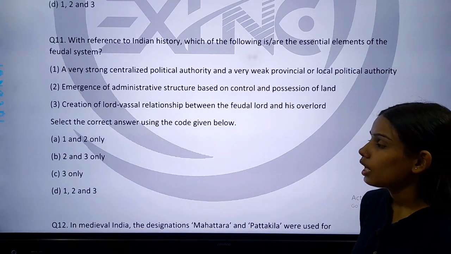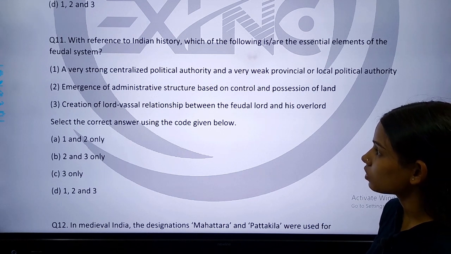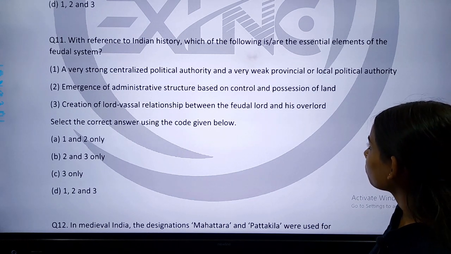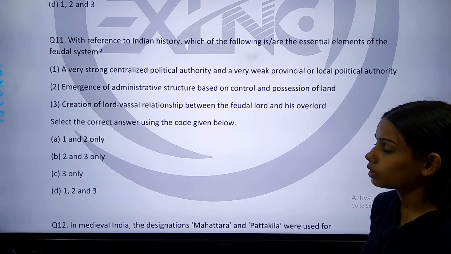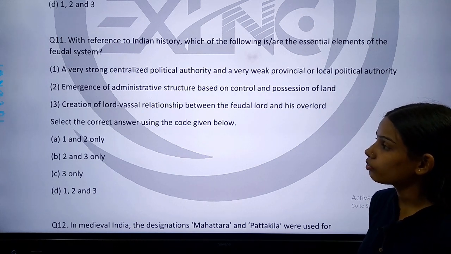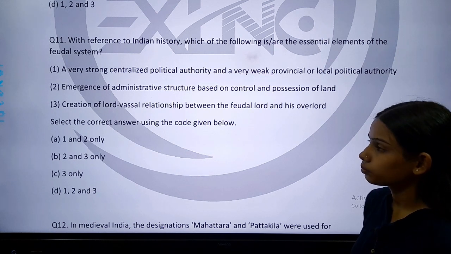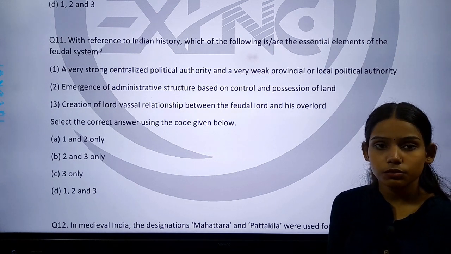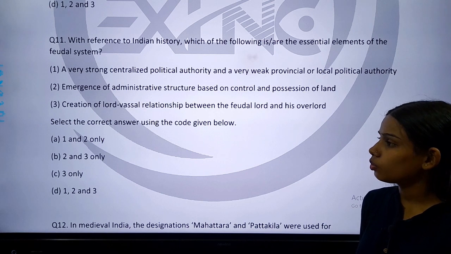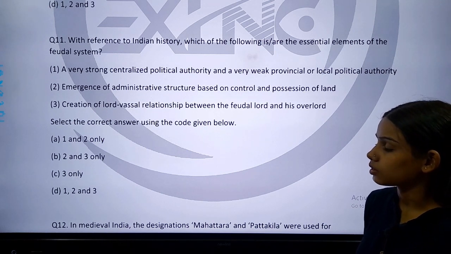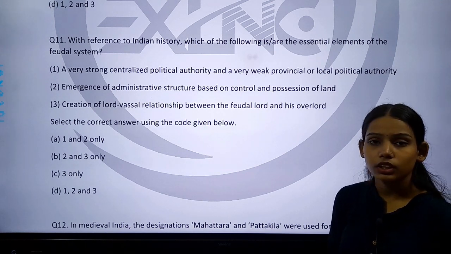Number 2, emergence of administrative structure based on control and possession of land. Number 3, creation of lord-vassal relationship between the feudal lord and his overlord. So these are the 3 statements given. We have to identify the correct ones.